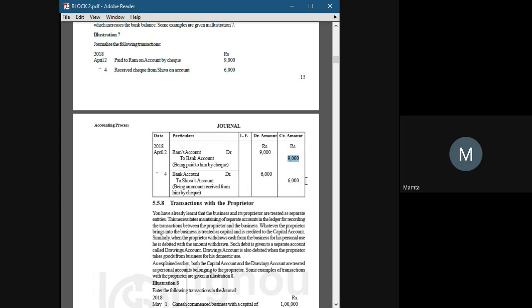Is it clear now? That's why we put both the amounts. Yes, it's clear. Okay.